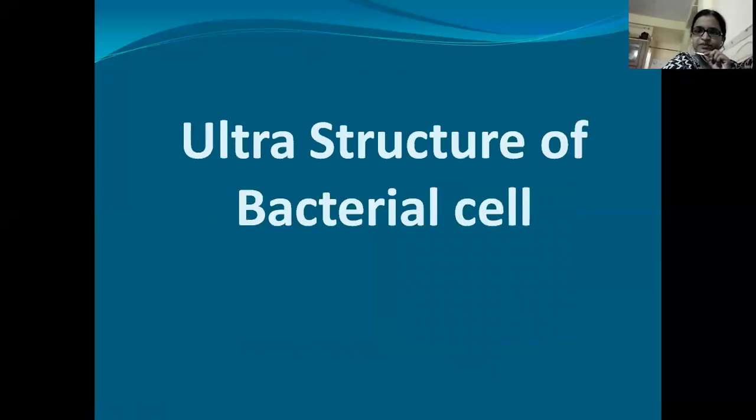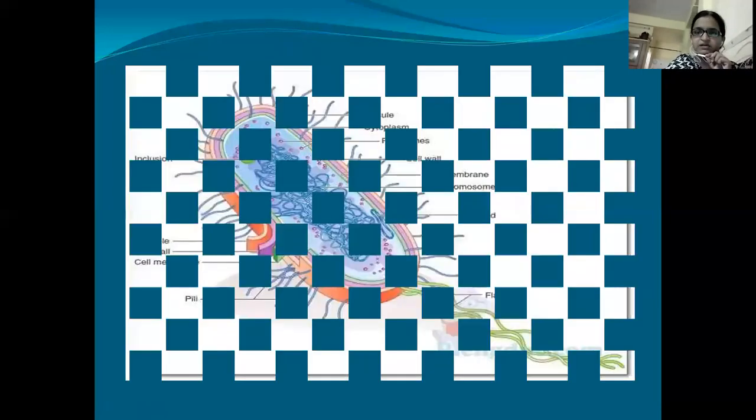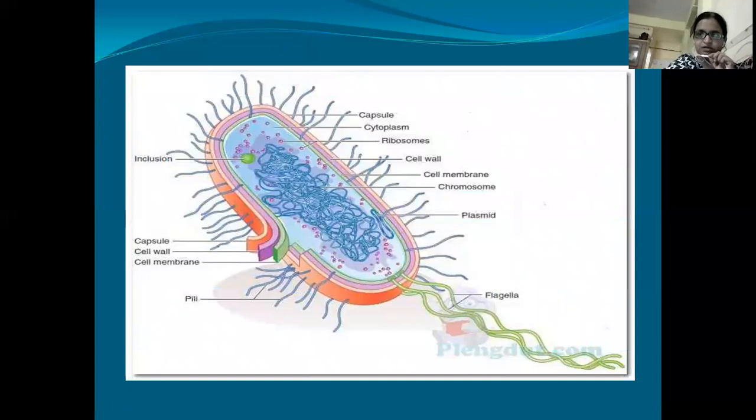Now we have seen the general shapes and sizes of the bacteria. Coming to the actual part of this topic, that is ultrastructure of bacteria. So this is the actual diagram for ultrastructure. Here you can see the bacteria. This is the sectional view. Here if we see from the outer side, this is the cell. So first thing we can see the lengthy flagella.